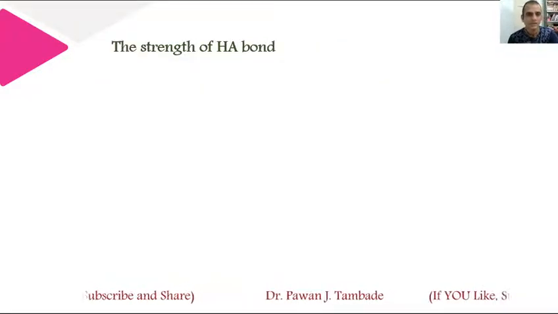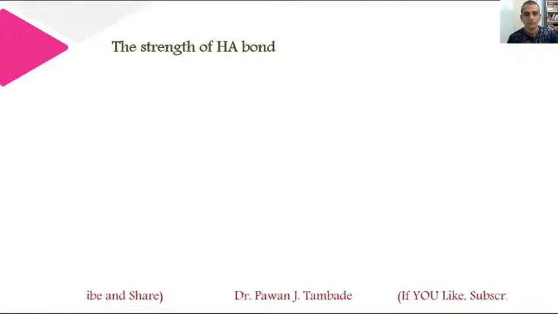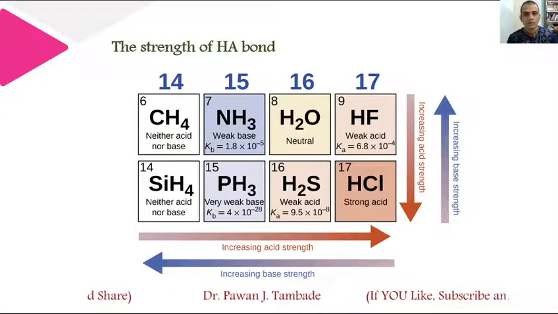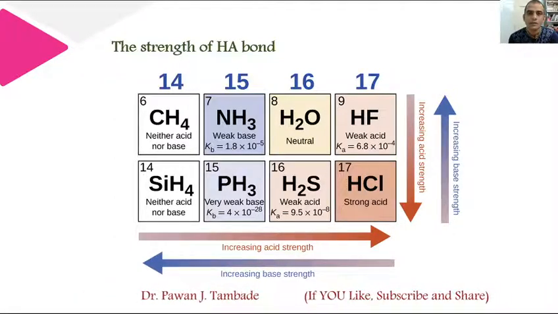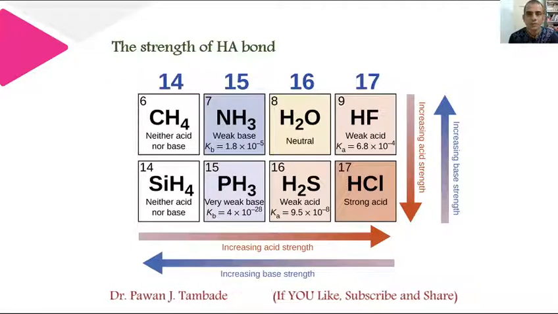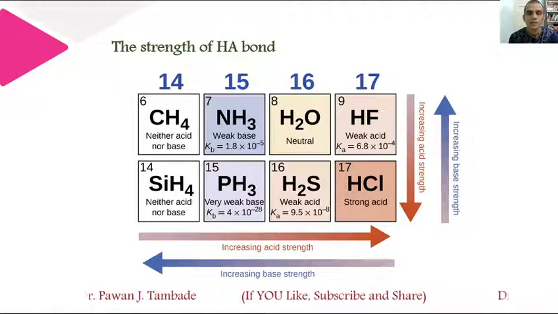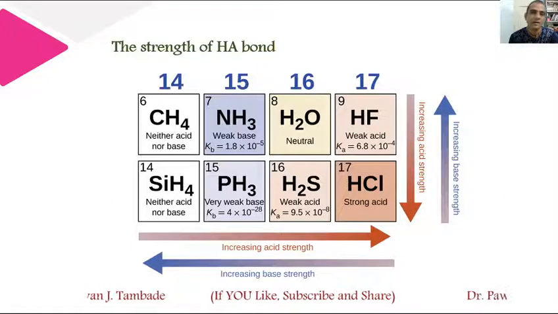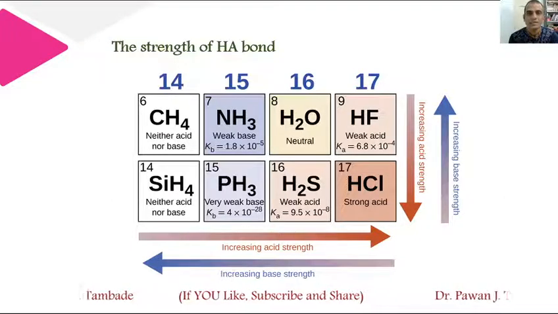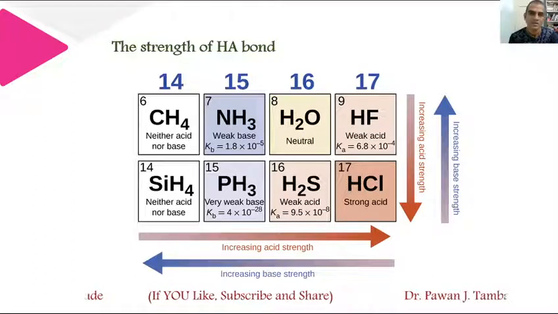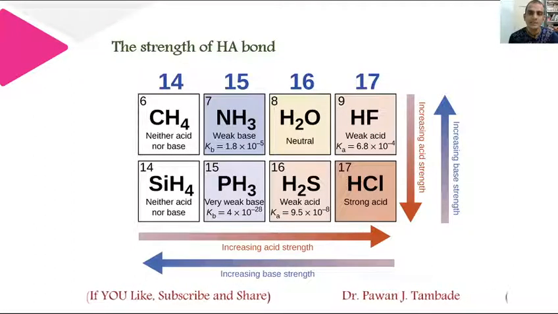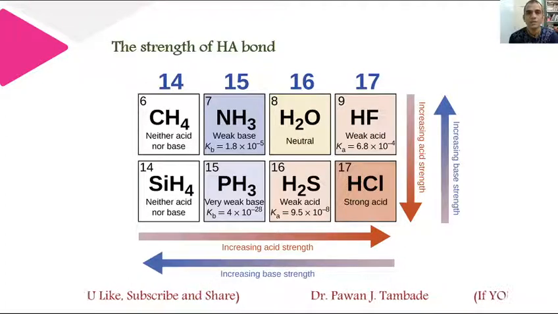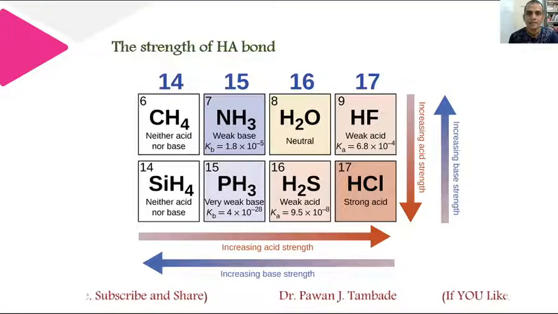So the first factor is strength of HA bond. Now in general, if HA bond is stronger, then it is difficult to break that bond, and thus at equilibrium the concentration of H positive ion will be lesser, and thus that acid is weakly acidic in nature, and vice versa. So if HA bond is stronger, acidity of acid is weak, and if HA bond is weaker, then that acid will be comparatively stronger acid.